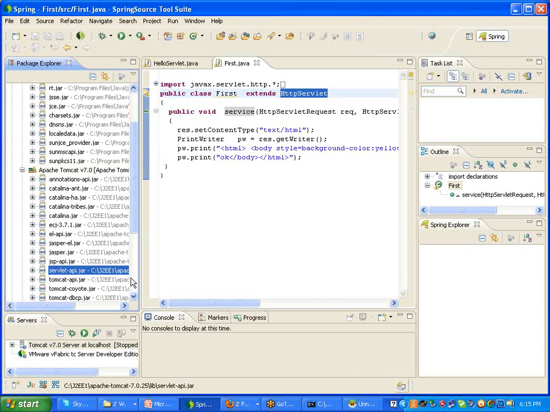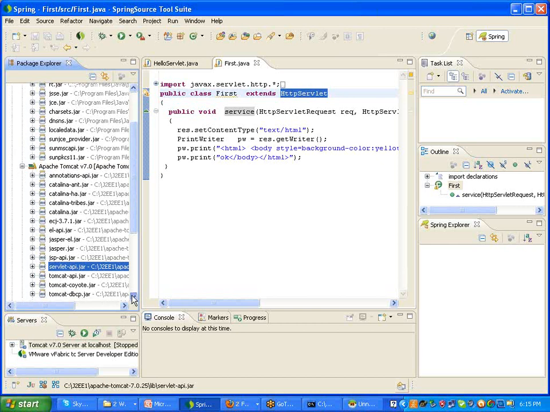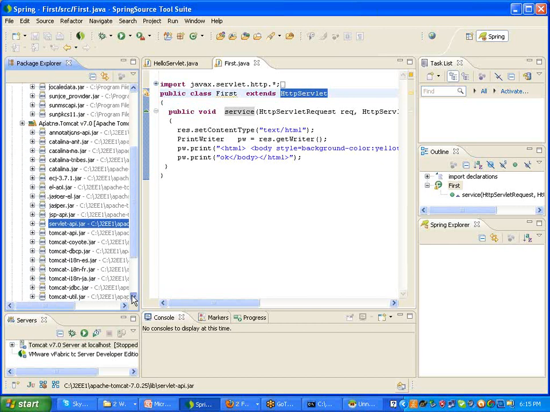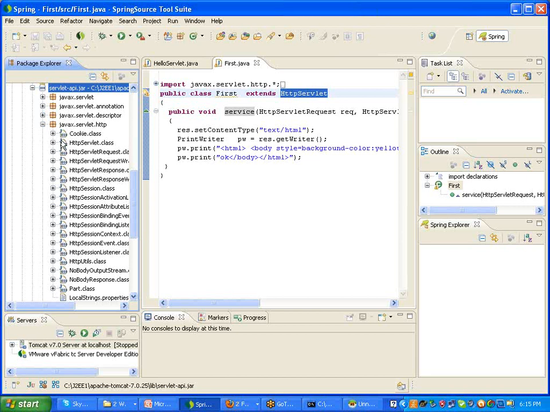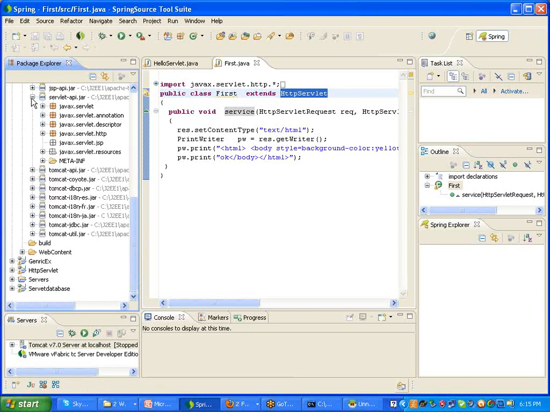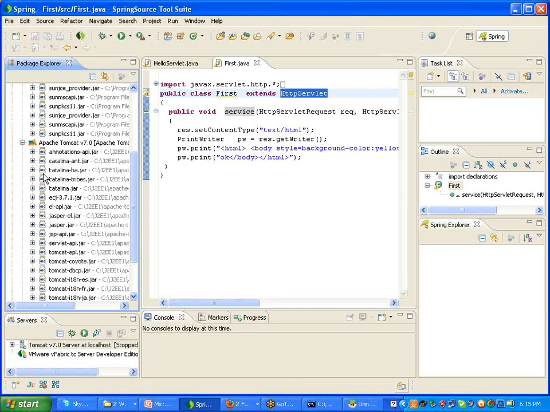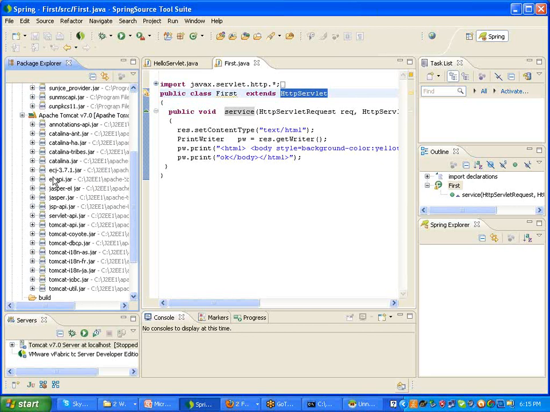Sapna, do one thing, please click on the HTTP servlet class. I just want to see that particular class, the HTTP servlet class. This one is the HTTP servlet class. Yes. It's okay. HTTP servlet contains doGet and doPost, is it? Yeah.